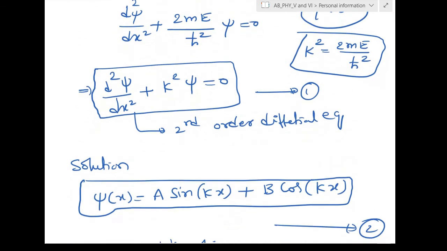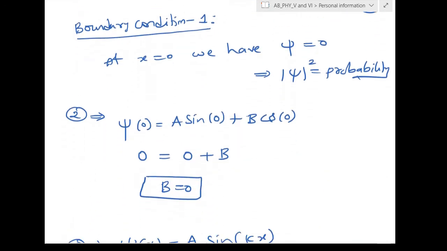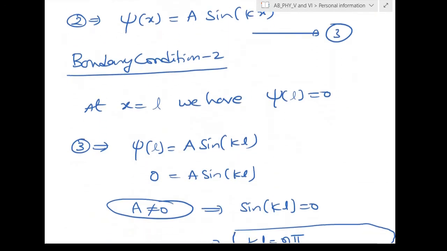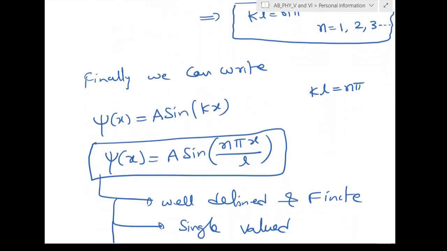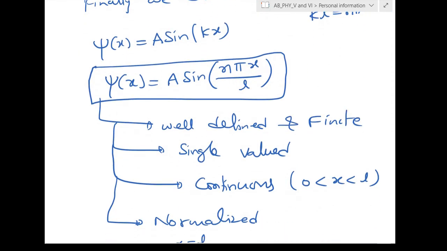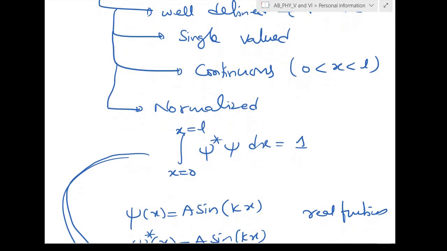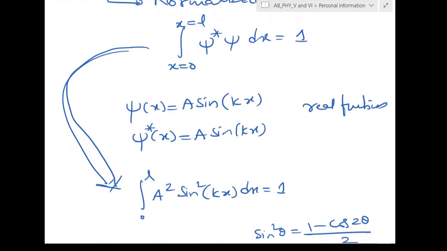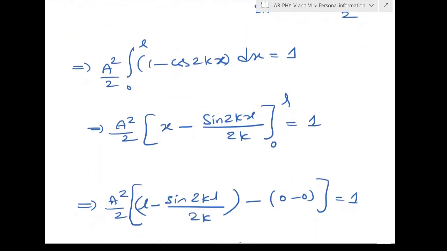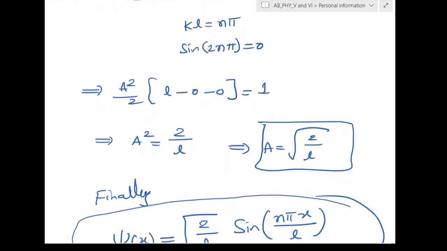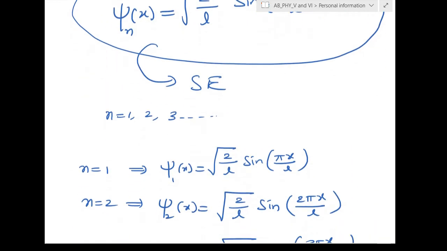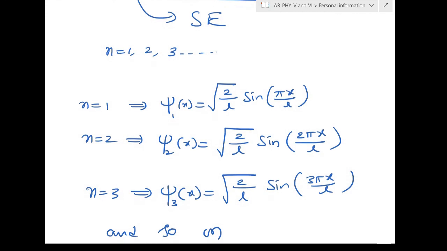So this is the one dimensional Schrodinger wave equation. We substituted V equal to 0 and solved it. We applied boundary conditions 1 and 2, and we got the unknown values A and B. B became 0, and A was determined from the normalization condition, A equal to root 2 by L. Once I got that, I saw that the electron cannot exist everywhere. It has particular states, n equal to 1 and n equal to 2.